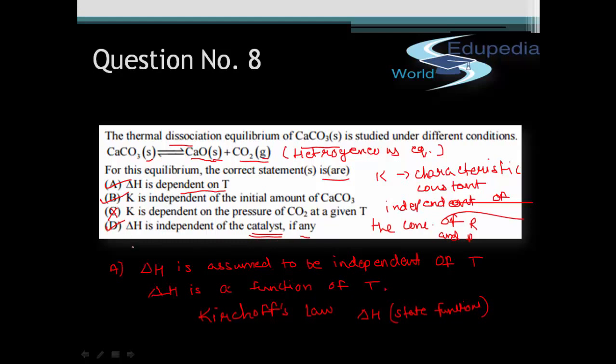So the correct answers to this question will be A, B and D.